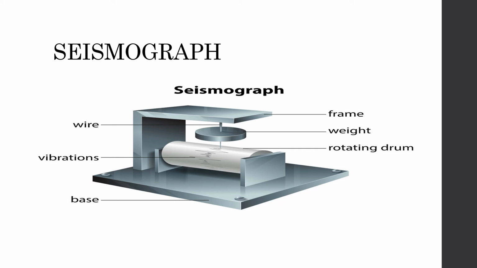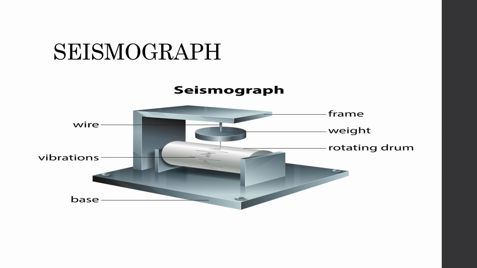A seismometer consists of a mass hung from a frame with a fixed base. The seismograph is designed in such a way that when the earthquake happens, the mass remains fixed due to inertia, but the base moves due to the movement of the Earth's surface. A magnetic field is created around this hanging mass. The hanging mass is a conductor. When there is no movement, there will not be any change in the magnetic field.